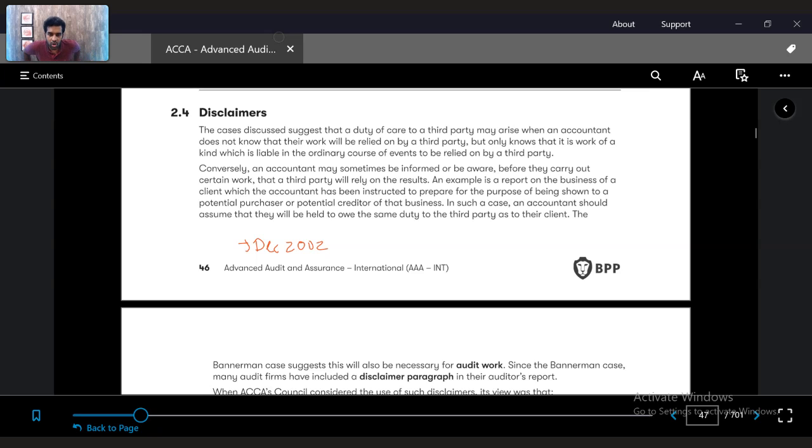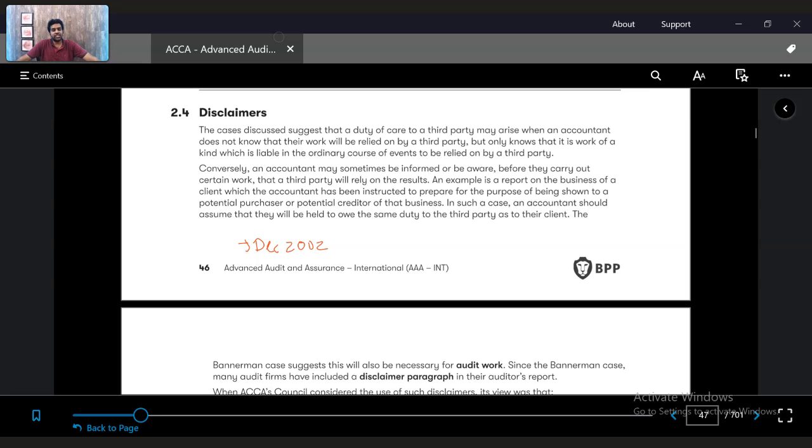If the auditor gives an audit report and the bank looks at the audit report and gives a loan to the client, and the client went bankrupt, now, because the client went bankrupt, the bank is saying, you know what? I am going to file a case against you. That is called a clear case of negligence. And the judge in July 2002 gave the case in favor of RBS. They said that the disclaimer would have made it impossible to infer that the auditors had assumed a duty of care to the bank. So you should have kept a disclosure.